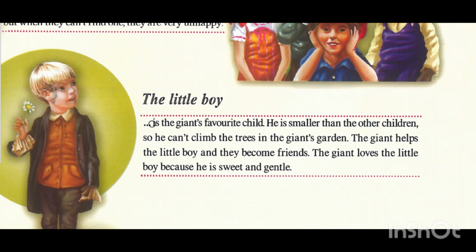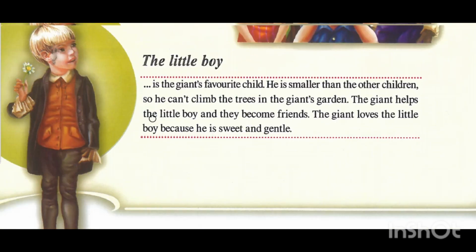And the third one is the little boy. This is the little boy. He is the giant's favorite child. The giant loves this child at the end of the story. He is smaller than the other children, so he can't climb the trees in the giant's garden. The giant helps the little boy and they become friends. The giant loves the little boy because he is sweet, lovely, and gentle.